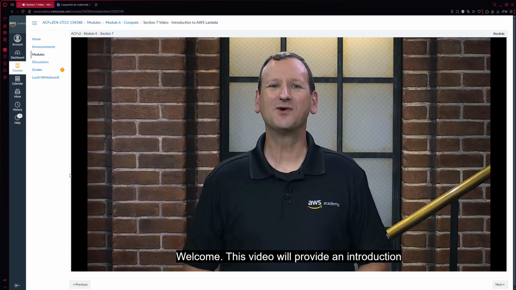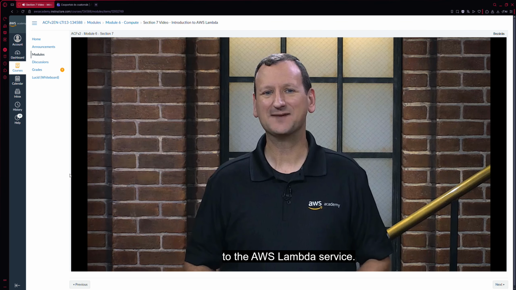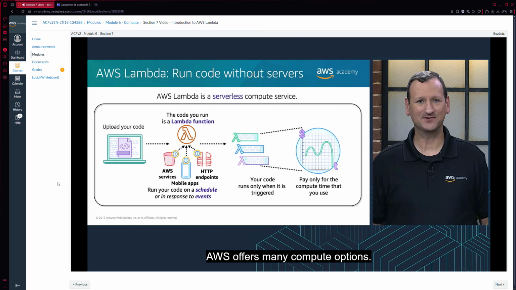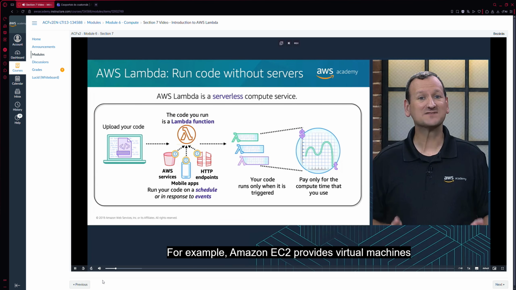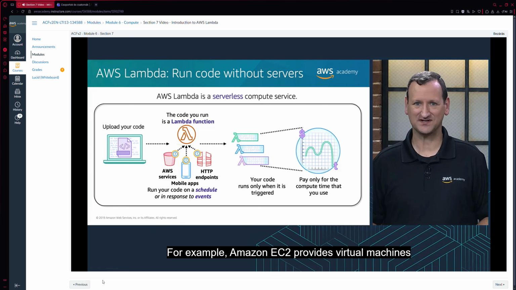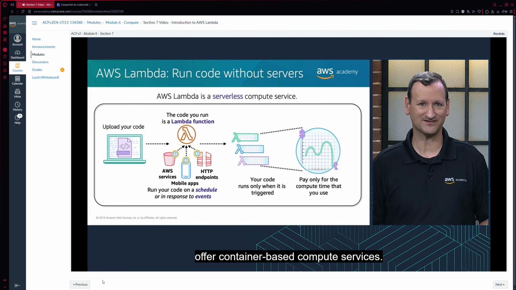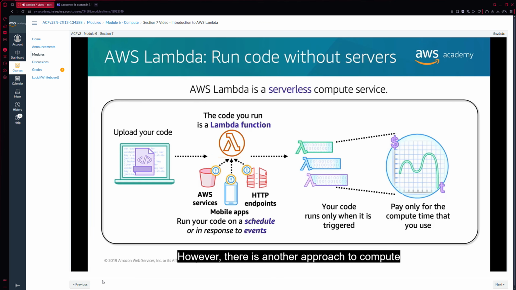Welcome! This video will provide an introduction to the AWS Lambda service. AWS offers many compute options. For example, Amazon EC2 provides virtual machines, while both Amazon ECS and Amazon EKS offer container-based compute services. However, there is another approach to compute that does not require you to provision or manage servers. This third approach is often referred to as serverless computing.